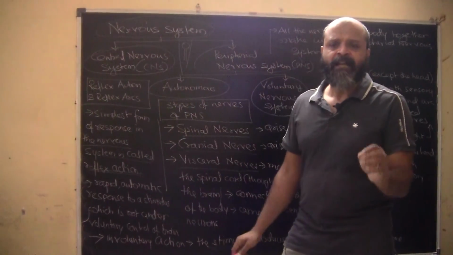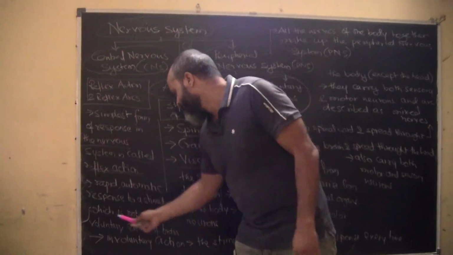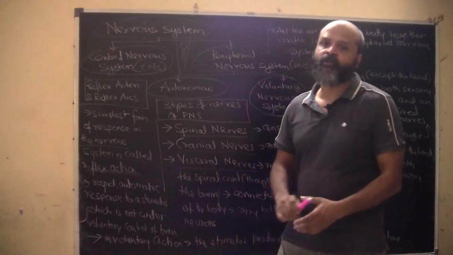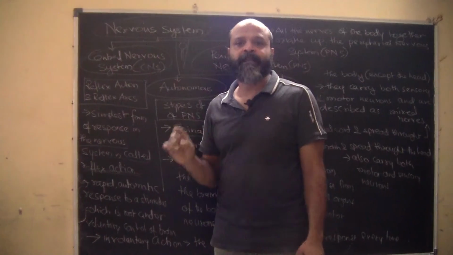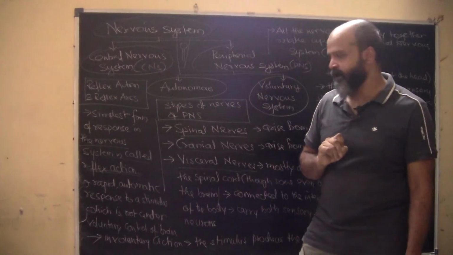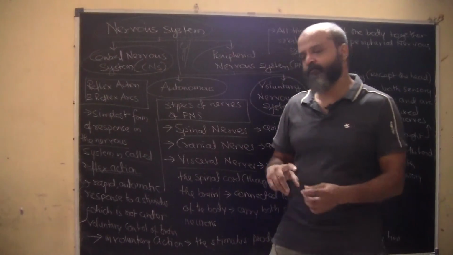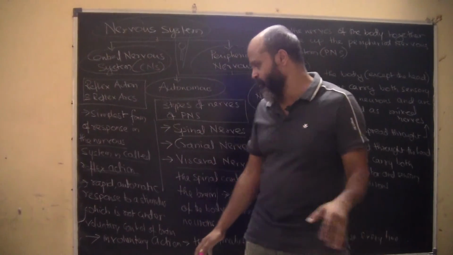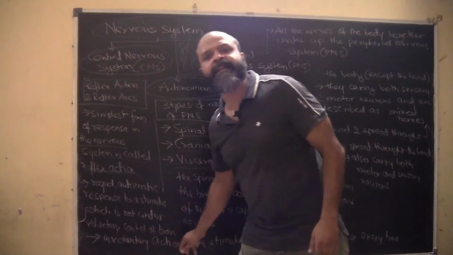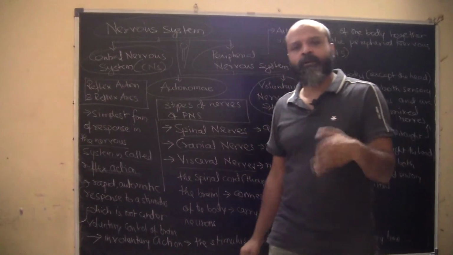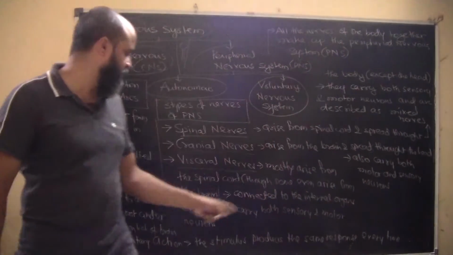It is a very rapid and automatic response to a stimulus which is not under voluntary control of the brain. It is not the brain which is voluntarily controlling it. It is not under direct control of the brain, which requires deep thinking. So it's basically an involuntary action, not on your direct will.